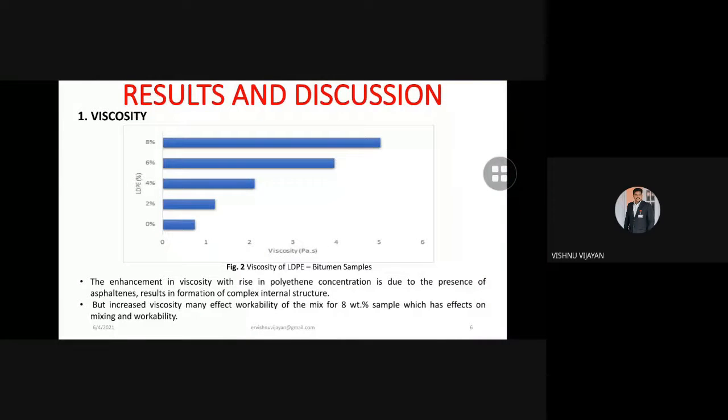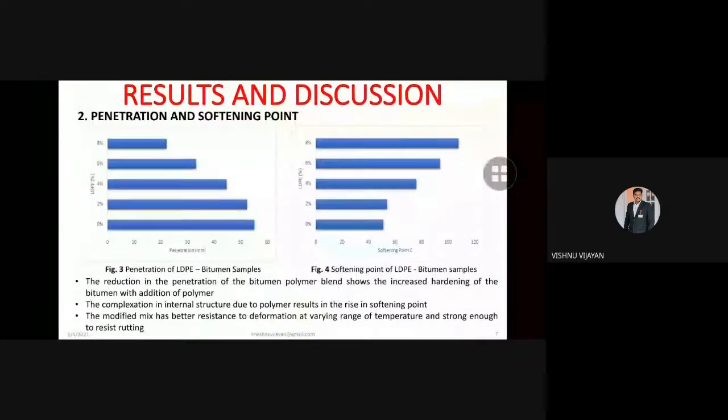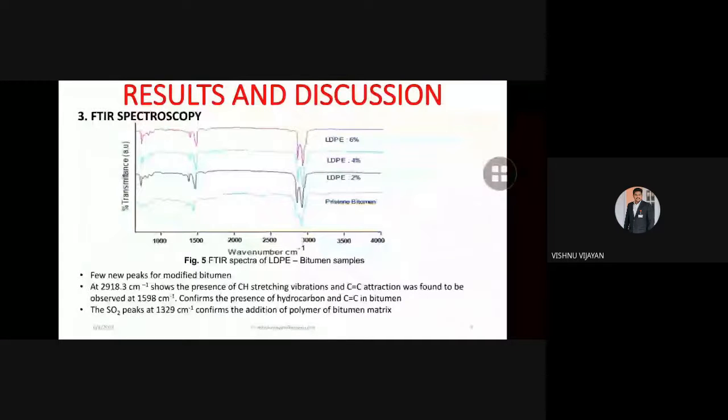In the result and discussion of penetration and softening, the reduction in the penetration of the bitumen polymer blend shows the increased hardening of the bitumen with the addition of polymer. The complexation of internal structure due to the polymer results in the rise in the softening point. The modified mix has better resistance to deformation at a wide range of temperature and is strong enough to resist rutting.